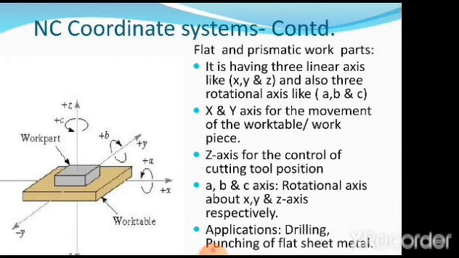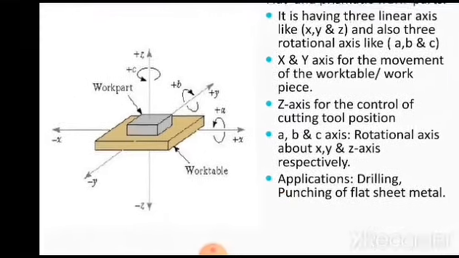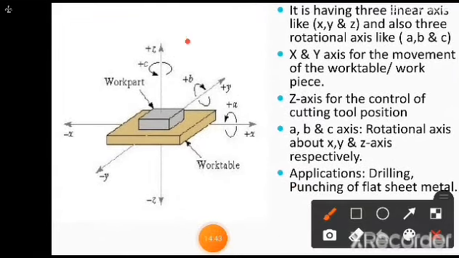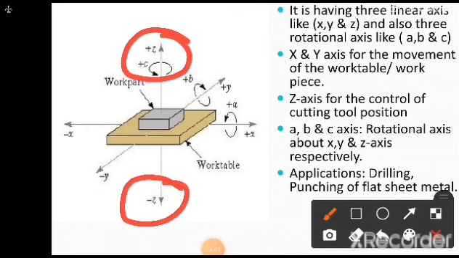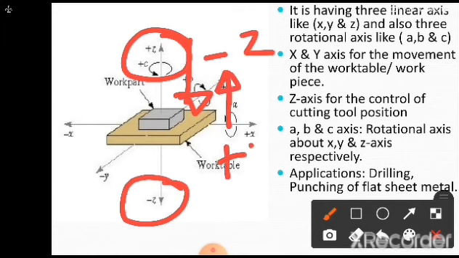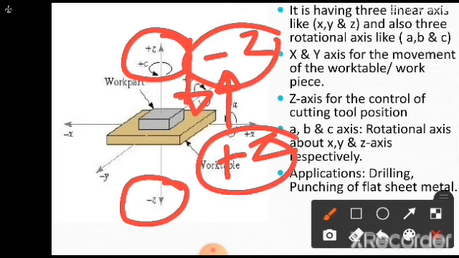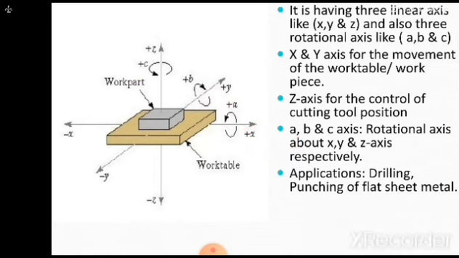X and Y axes are for the movement of the work table or the workpiece. Whatever the movement of the workpiece or the work table is, it is connected to X and Y. Similarly, the Z axis is for the control of the cutting tool position, as you are going to see now how it works. This is the Z direction. Suppose the tool comes down, then it is considered minus Z. If the tool goes up like this, then it is considered plus Z, away from the workpiece. This is away from the workpiece, this is towards the workpiece. That is very, very important when the machining operation is being done.